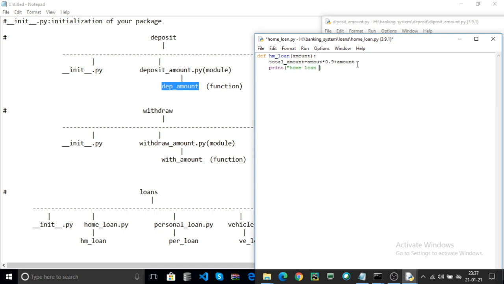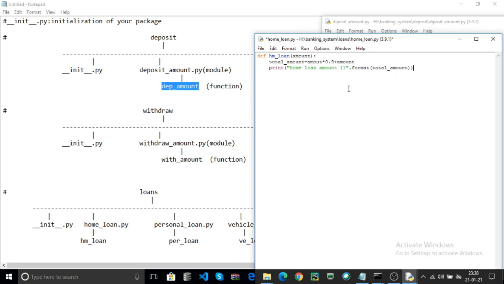Home loan amount. I use the placeholder here. You can also use it anywhere based on your output format. Here dot format of total_amount. That means the total amount value is stored into this placeholder. Now this is the home loan.